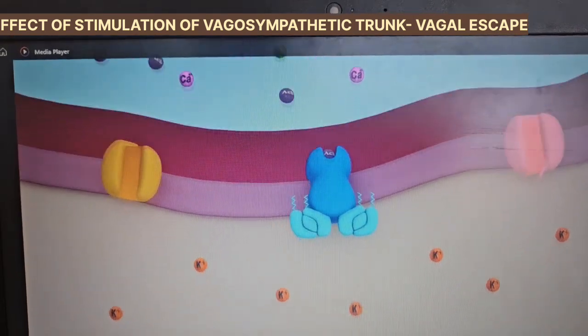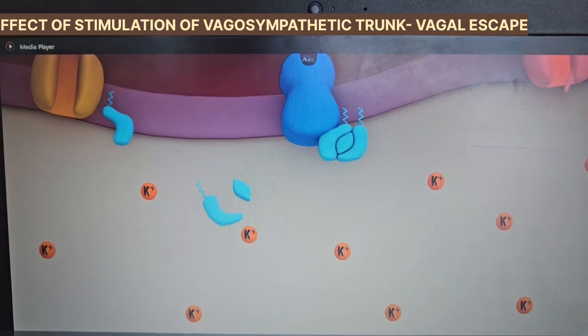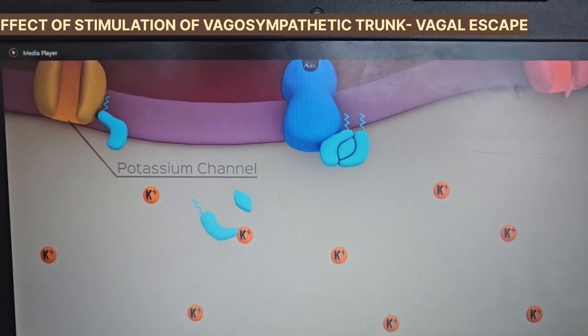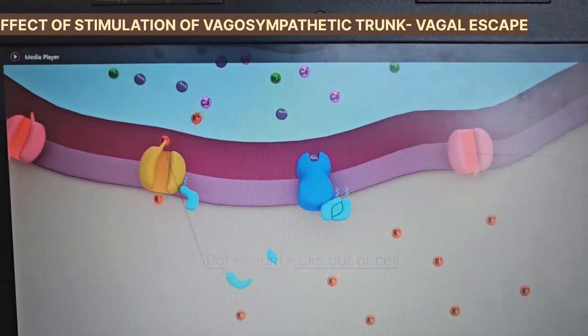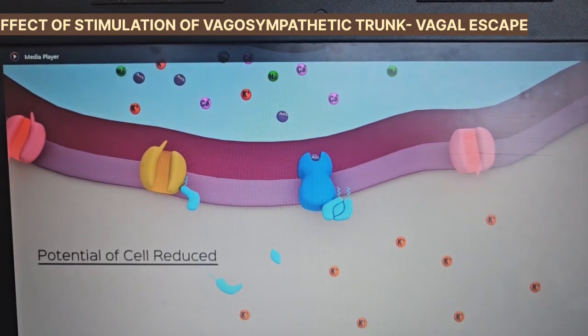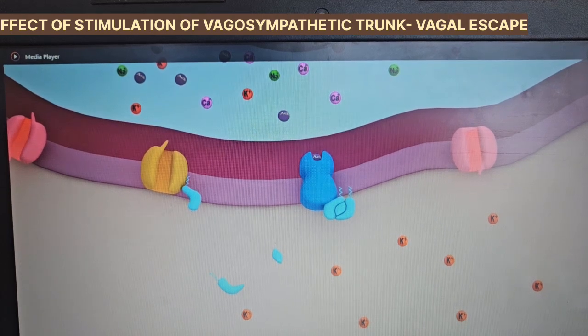The moment acetylcholine attaches to the muscarinic receptors, the G protein attached to the receptor undergoes a conformational change and attaches to the potassium channels in the membrane. It opens many potassium channels which leak potassium out of the cell. This reduces the potential of the cell and thus hyperpolarizes the membrane. This makes it more difficult for the membrane to generate an action potential.